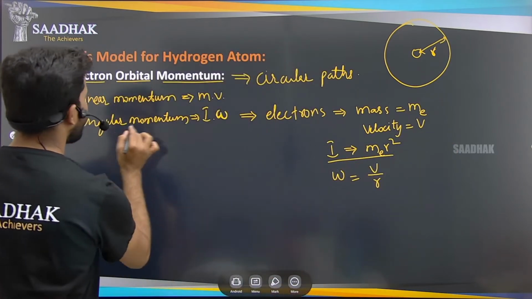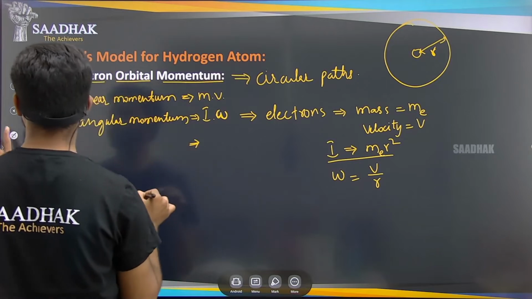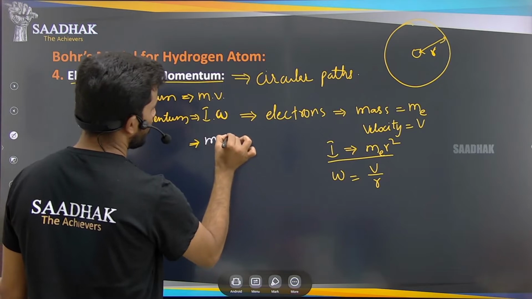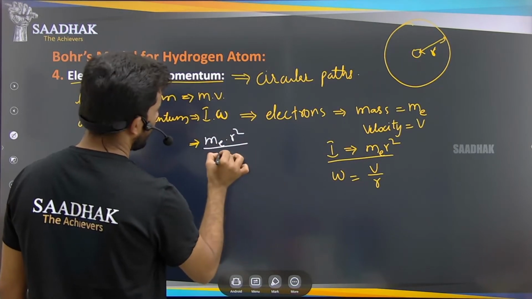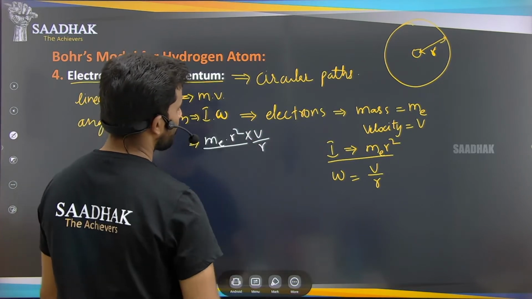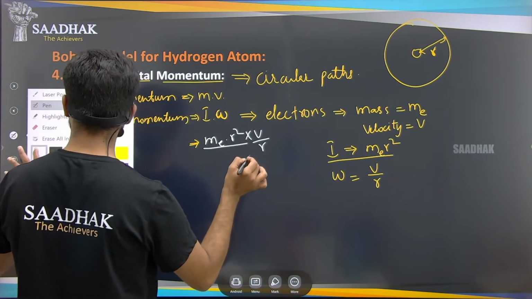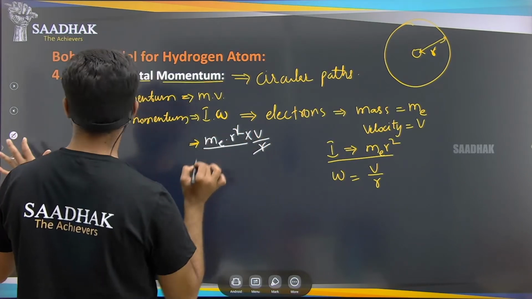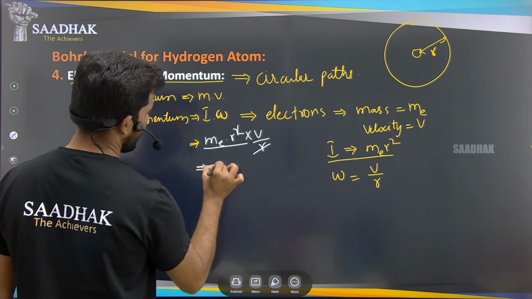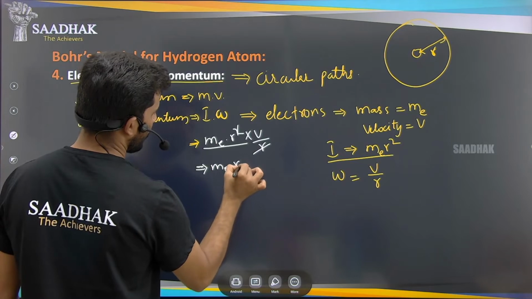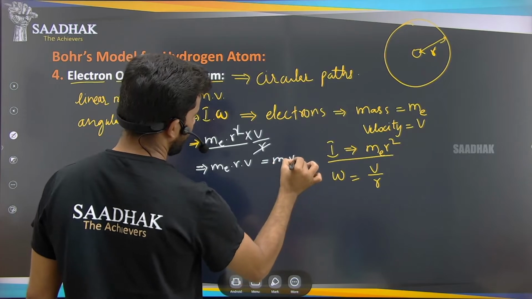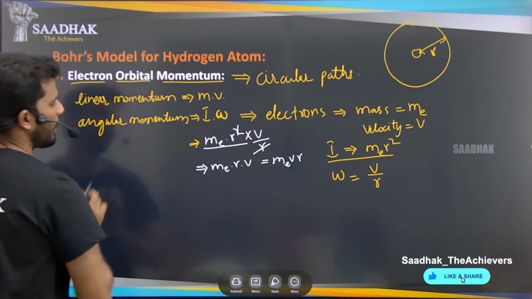So now the angular momentum is m e r square multiplied by v by r, right? So this r and this square get cancelled, and we are left with m e r v, or simply we can write m v r. So that is our angular momentum here.